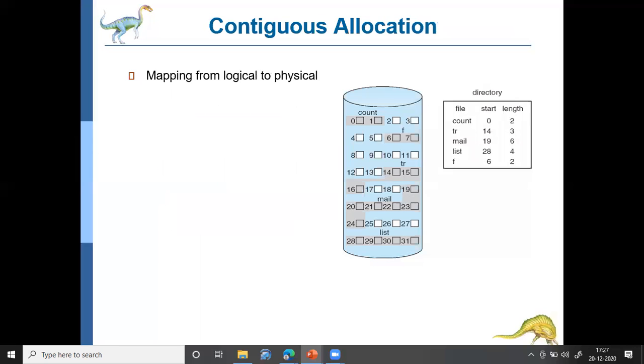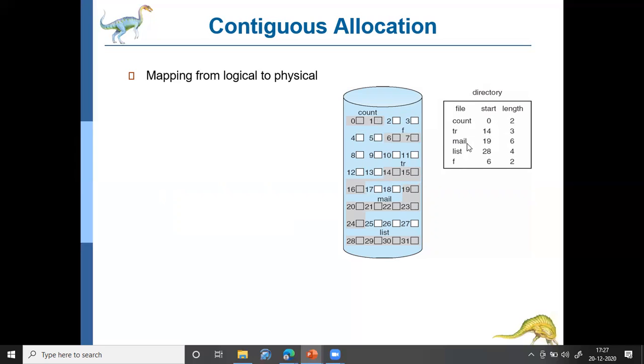This diagram clearly explains how contiguous allocation works. Here you can see the file names. There is a file count. It starts at block 0 and has a length of 2, so it occupies the 0th block and the first block. There is another file tr. It starts at block 14 with length 3, so it occupies 3 blocks: 14, 15 and 16.